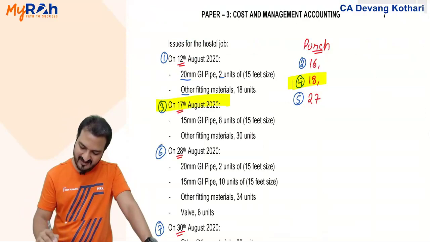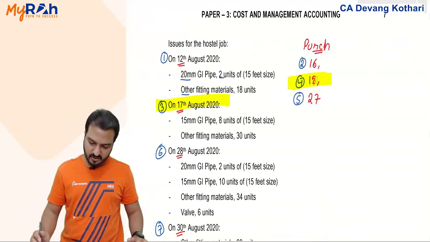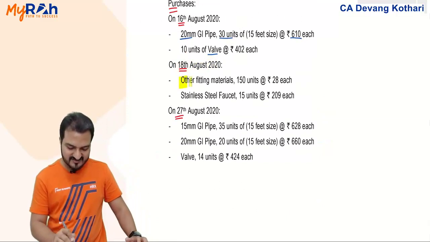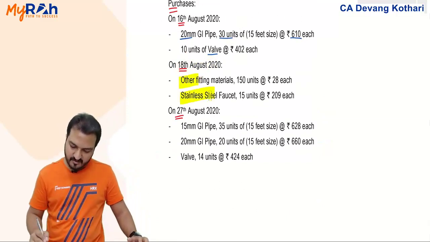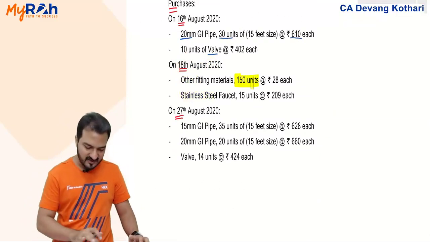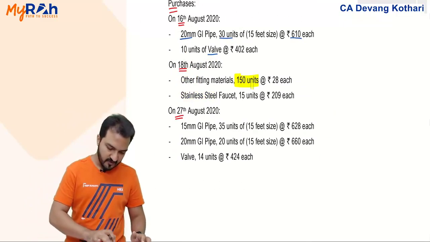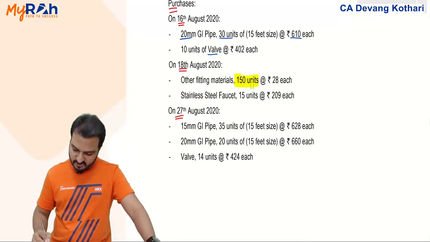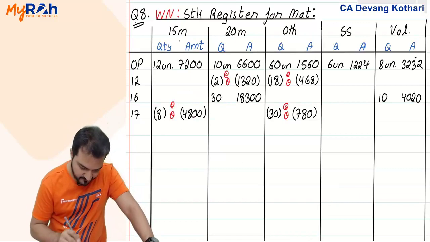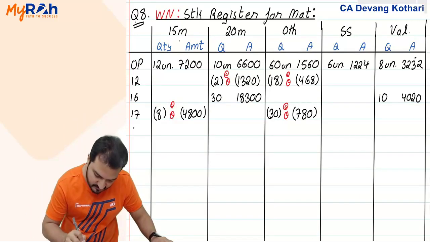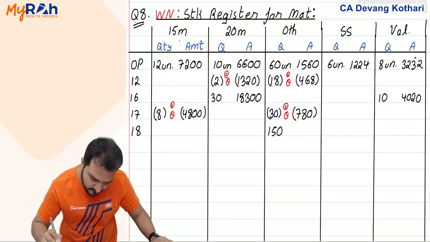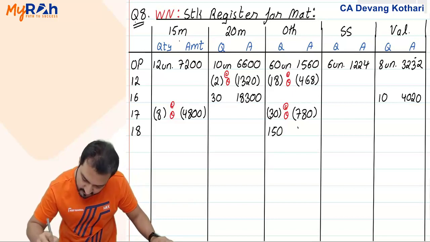Then 4th is the 18th August purchases. How much is the purchase? We'll see that here. On 18th August my purchase is other materials and SS. Now other materials has a fresh purchase. Other materials, 150 units at 28. 150 into 28 is 4200. So I'll show the purchase in other materials on 18th August: 150 units valued 4200.